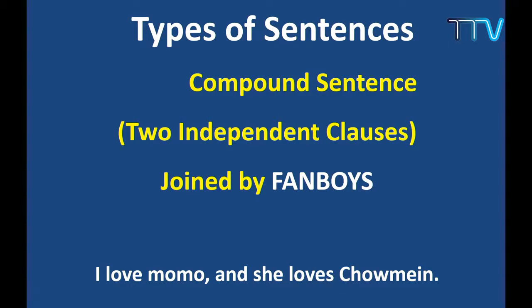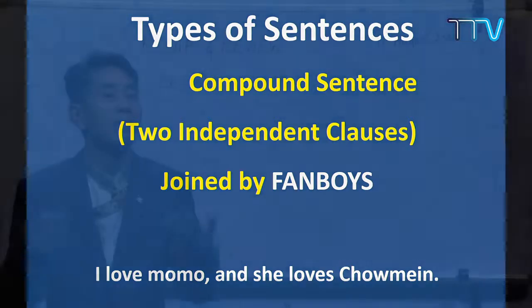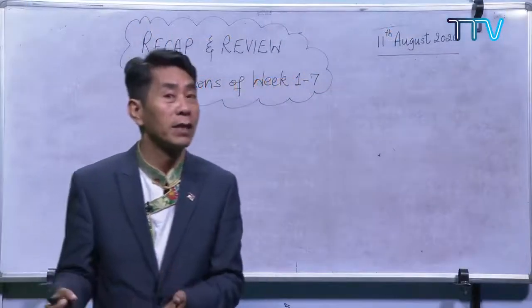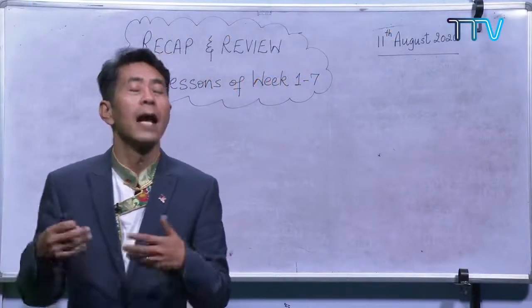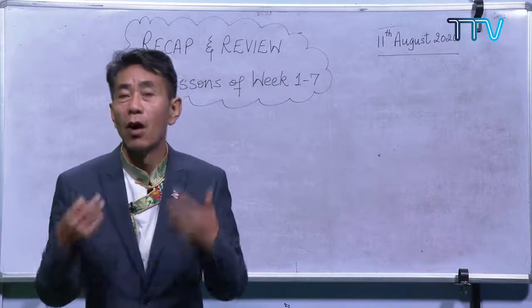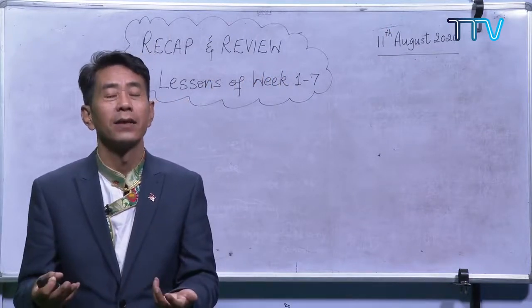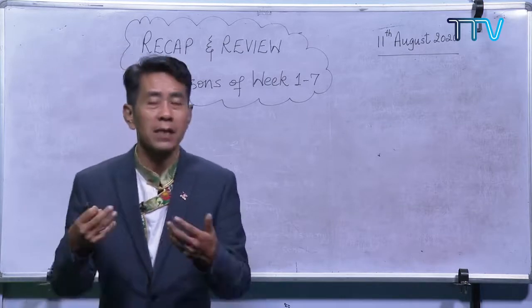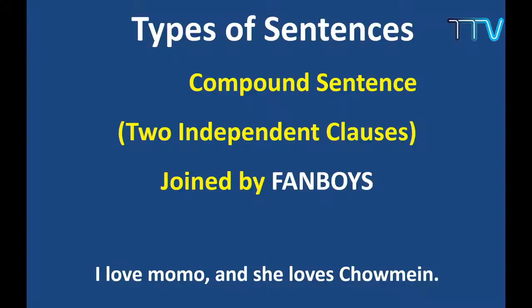So what is a compound sentence? A compound sentence is a sentence which has got 2 independent clauses. Now, how do we get 2 independent clauses? We get 2 independent clauses by using a simple conjunction. So what is that conjunction? We have that acronym called FANBOYS, where F stands for for, A stands for and, B stands for but. Now these are the FANBOYS.